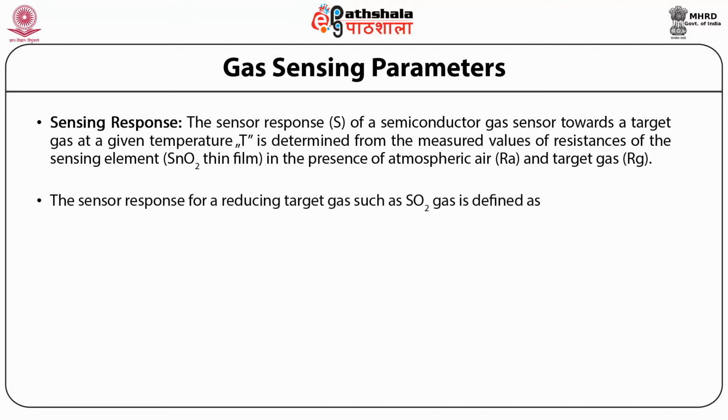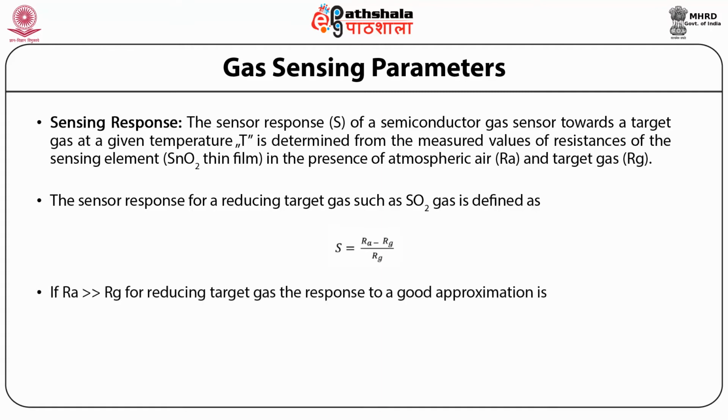The sensor response for a reducing target such as sulfur dioxide gas is defined as S = (Ra - Rg) / Rg. If Ra, that is the resistance in air, is much higher than Rg, which is the resistance in gas, for reducing target gas, the response to a good approximation is Ra / Rg.